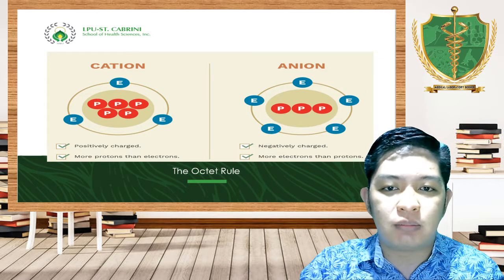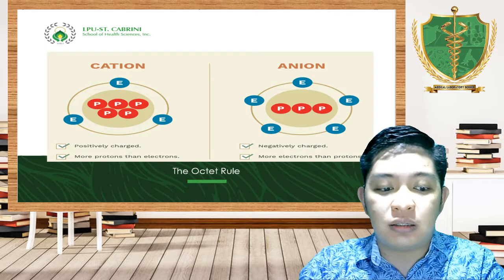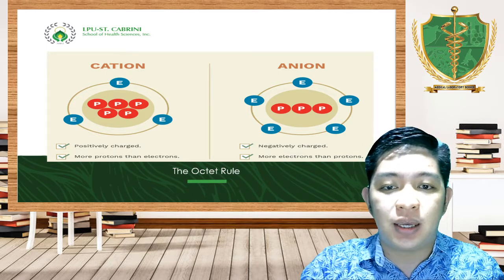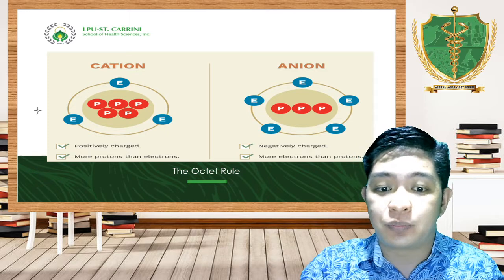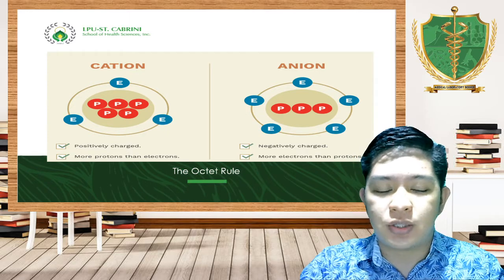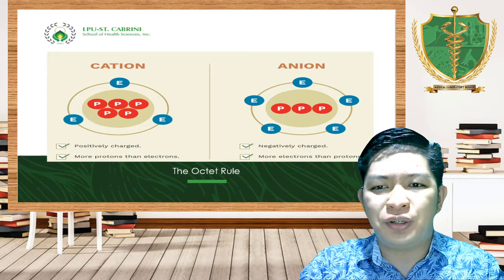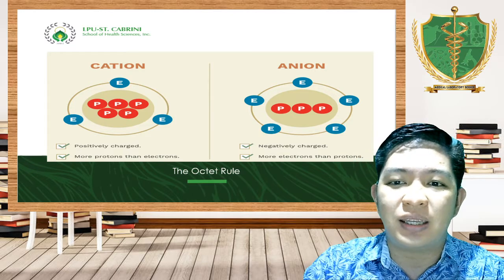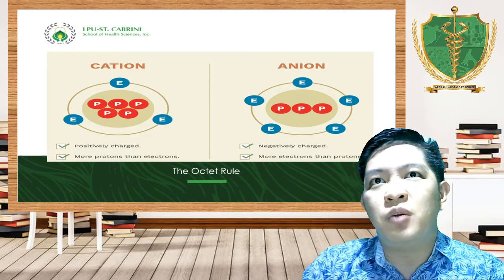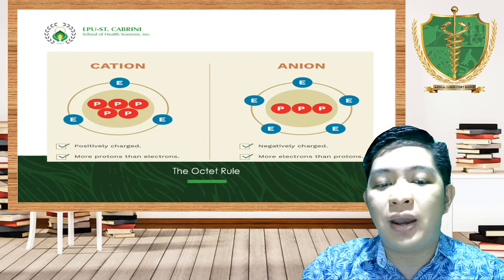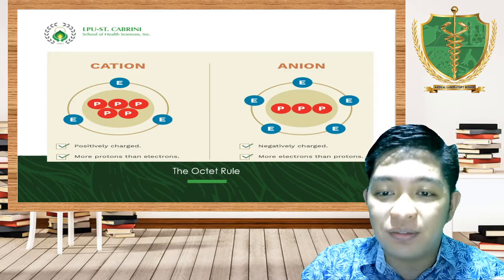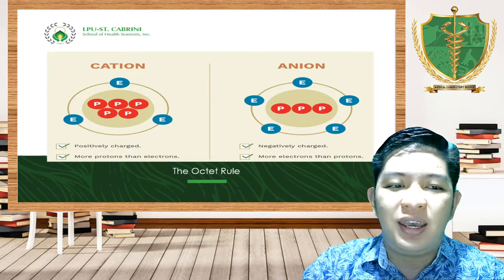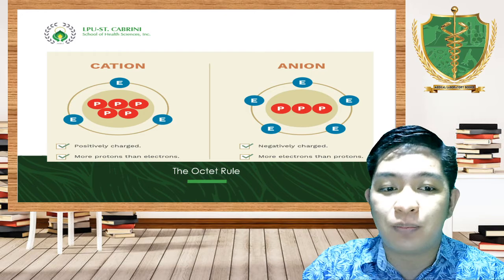I've mentioned that cations tend to give or lose their electrons, and anions tend to accept electrons. In order for you to remember that, let's put it in layman's terms so that you will always remember how cations share or lose, and how anions accept or gain.